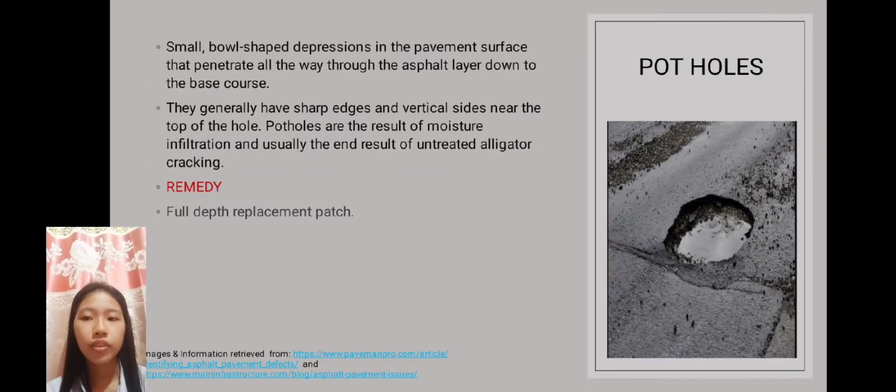Next is pothole. It is a small bowl-shaped depression in the pavement surface that penetrates all the way through the asphalt layer down to the base course. Potholes generally have sharp edges and vertical sides near the top of the hole. They are the result of moisture infiltration and usually the end result of untreated alligator cracking. The remedy for a pothole is a full depth replacement patch.